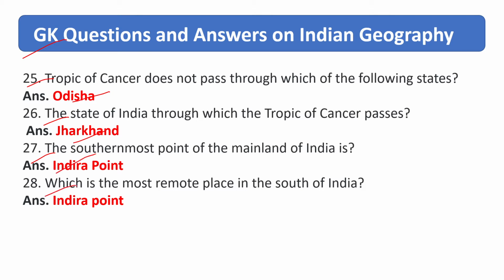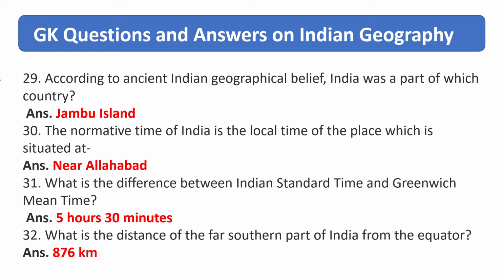Which is the most remote place in the south of India? Right answer is Indira Point. According to ancient Indian geographical beliefs, India was a part of which country? Right answer is Jambu Island. The normative time of India is the local time of the place which is situated near at. Right answer is Allahabad.